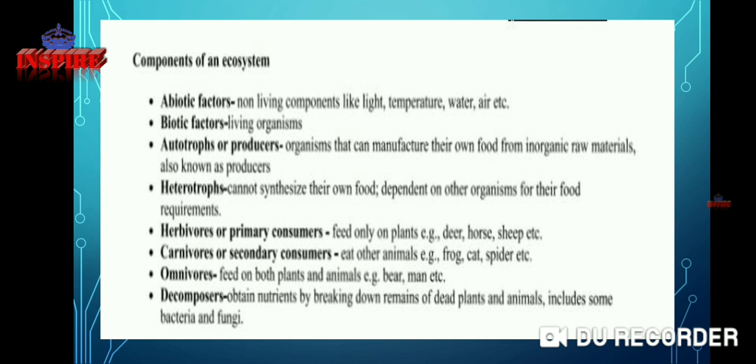For example, deer depend on grass, and lions depend on deer. Herbivores are the primary consumers, feeding only on plants, for example deer, horse, sheep, etc. Carnivores or secondary consumers eat other animals, for example frog, cat, spider, etc. Omnivores feed on both plants and animals, for example bear, man, etc. Decomposers obtain nutrients by breaking down the remains of dead plants and animals, and include some bacteria and fungi.